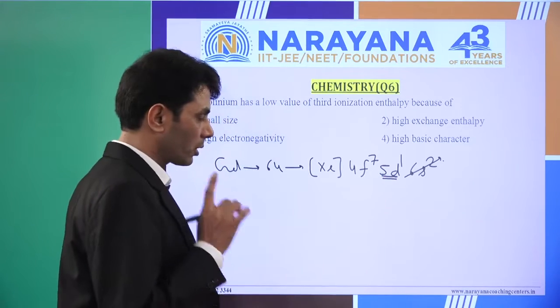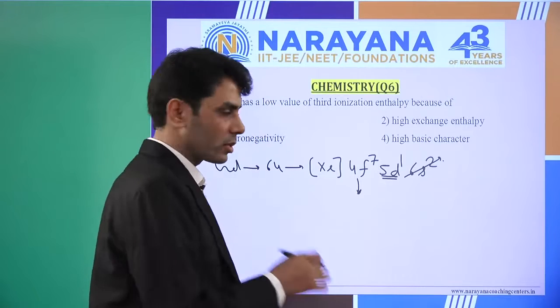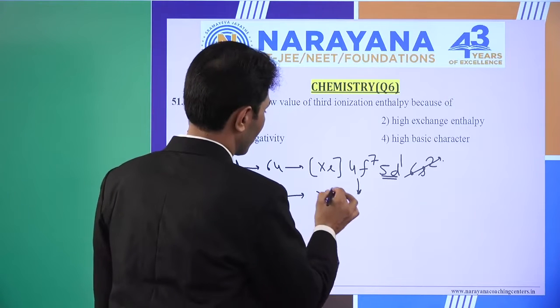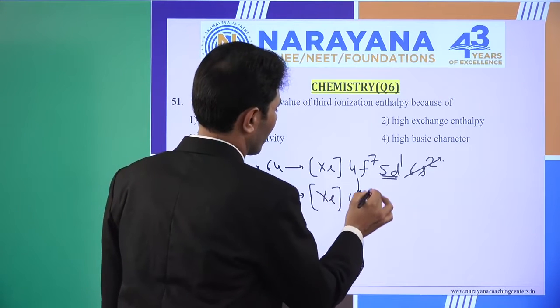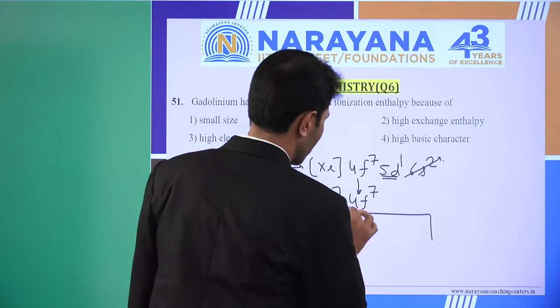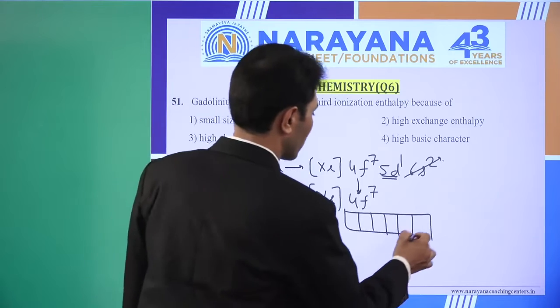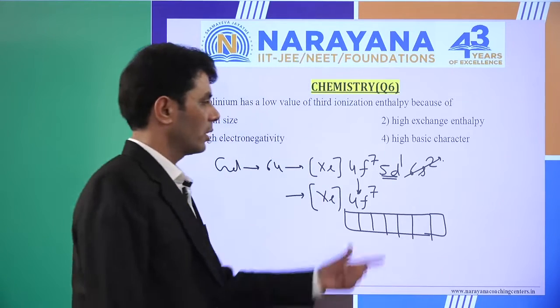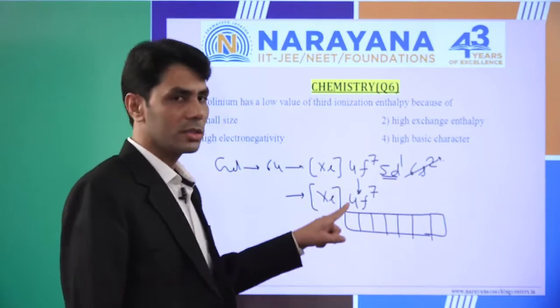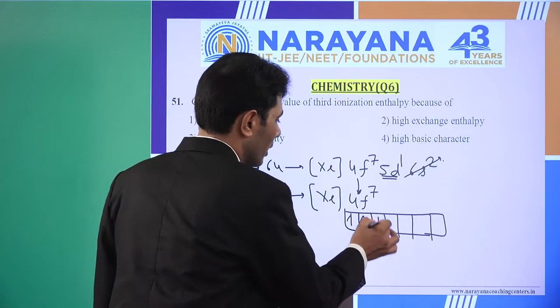If we remove the third electron, then what will be the remaining electronic configuration for this atom? It will be Xe and 4f7, means half filled electronic configuration. Half filled electronic configurations are highly stable. It means after removal of 3 electrons, it will gain a highly stable, half filled electronic configuration, right?